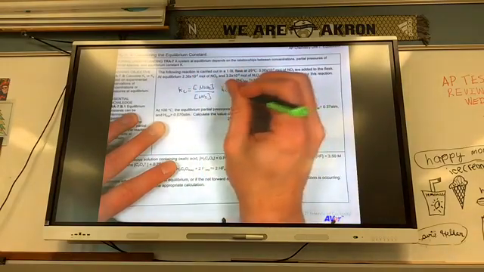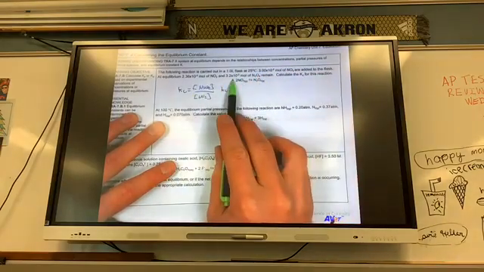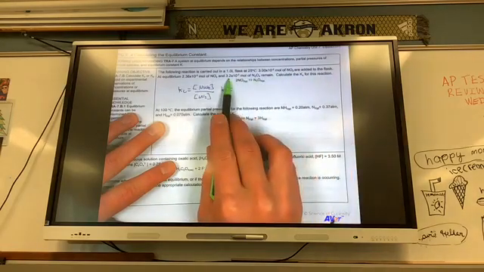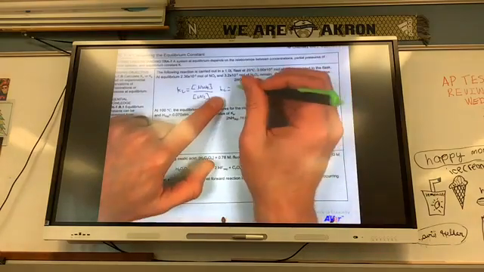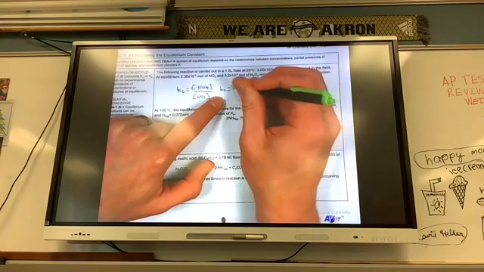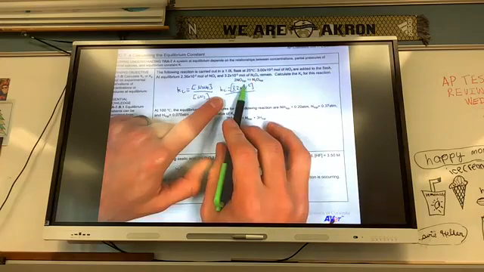So Kc equals, my N2O4 is 3.2 times 10 to the negative second, over the concentration of NO2.